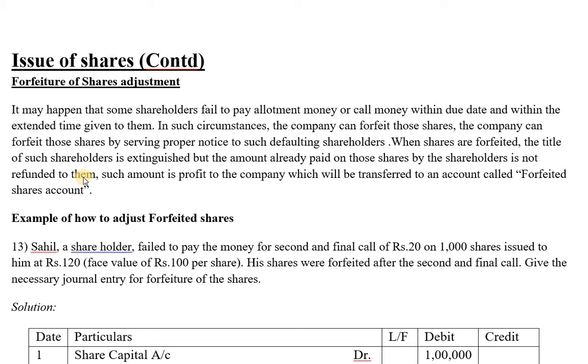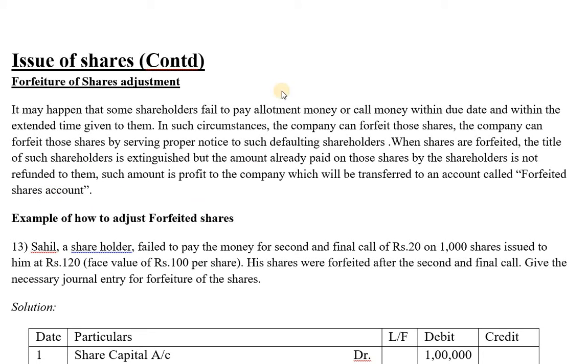They would have paid 2 rupees on the application stage and 3 rupees in the allotment stage. They would have paid half of the value of the share, but such amount will not be given back to the shareholders; it will not be refunded. That amount becomes a profit to the company. It is obvious that when it is not refunded, it is a profit to the company that will be retained and transferred to the forfeited shares account.